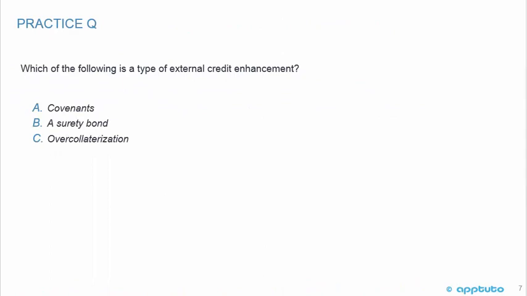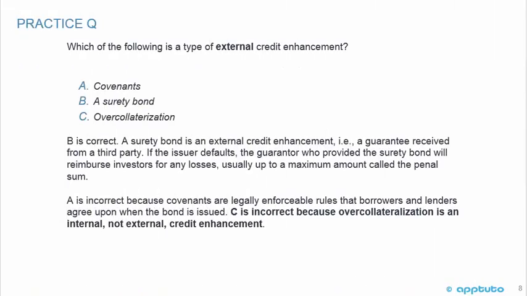Which of the following is a type of external credit enhancement? A, covenants, B, a surety bond, or C, over-collateralization? And the correct answer is B. A surety bond is an external credit enhancement, for example, a guarantee received from a third party. If the issuer defaults, the guarantor who provided the surety bond will reimburse investors for any losses, usually up to a maximum amount called the penal sum.